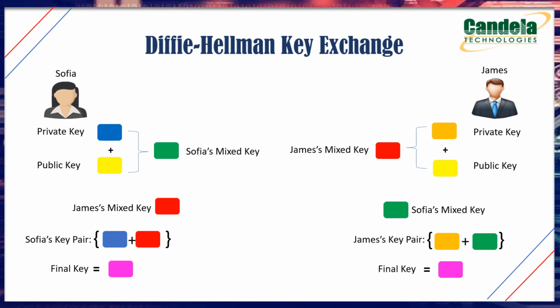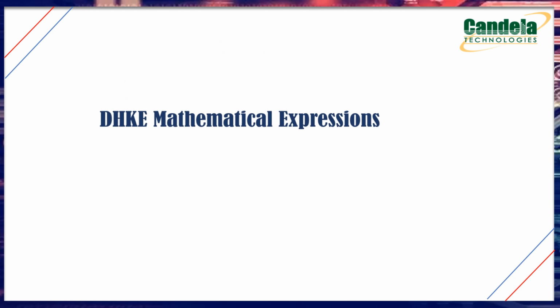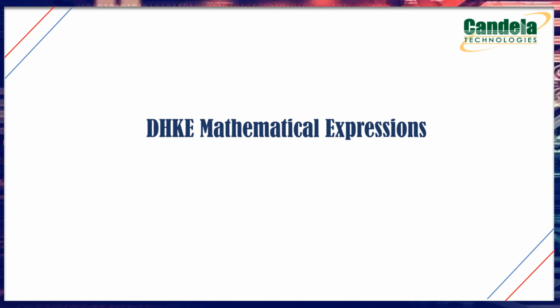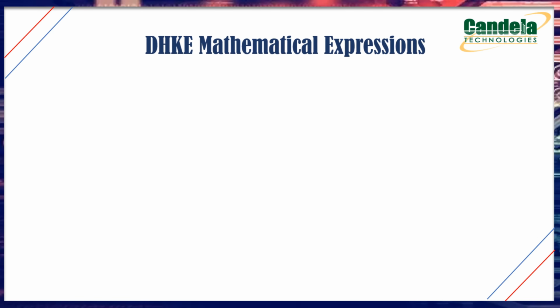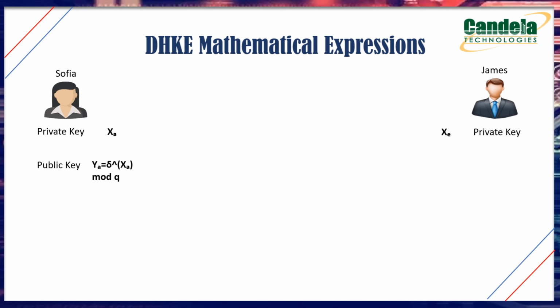Let's take a look at the mathematical side of the Diffie-Hellman key exchange algorithm. To explain this, again I am considering the two users, Sophia and the chains. Here, without using the colors, we are using the actual mathematical parameters to describe the private key and the public keys. Here, the private keys of both the users can be denoted by XA and XB, and both XA and XB should be less than Q, where Q is a prime number.